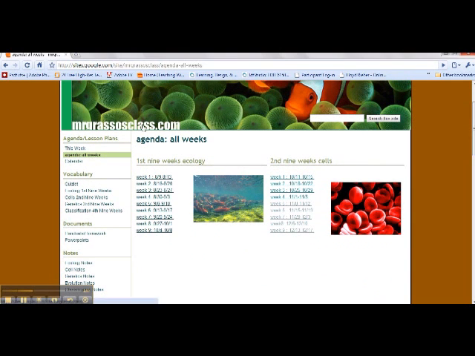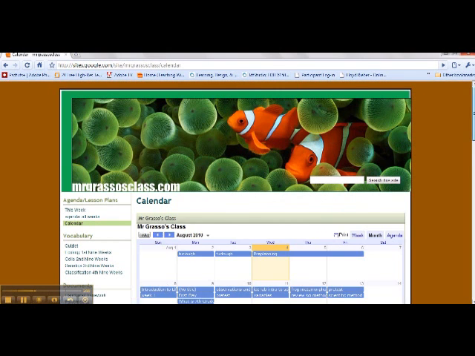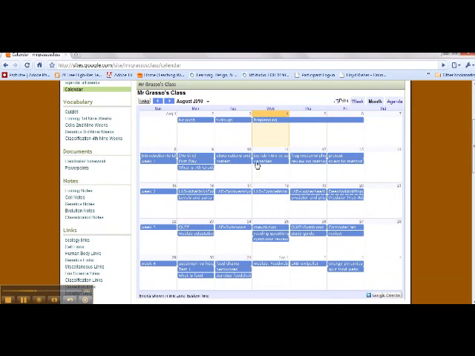There's also a calendar. As you can see, in the sidebar here, we have all the links to all the resources. So we have this week, which is what's going on this week, all the weeks, and then the calendar if you'd prefer to see a calendar view. You can see here it has all of the events, a real short summary, not as much detail, but for instance, you can quickly see that there's a lab here, a quiz here, etc. Okay, so there's the calendar.